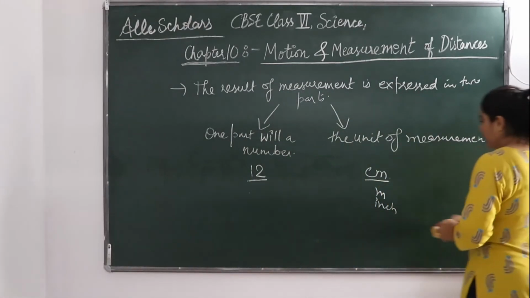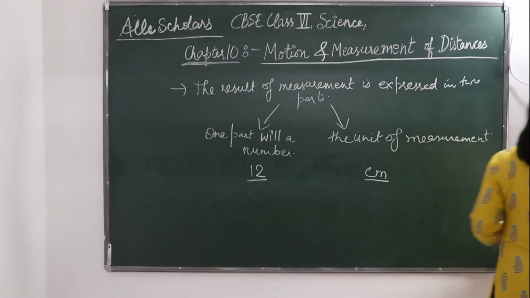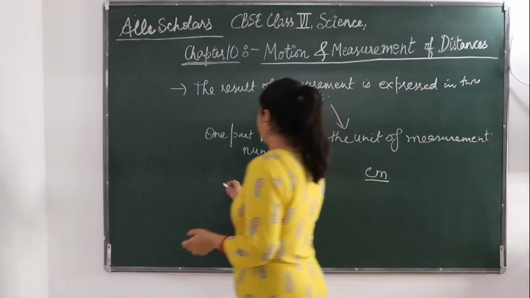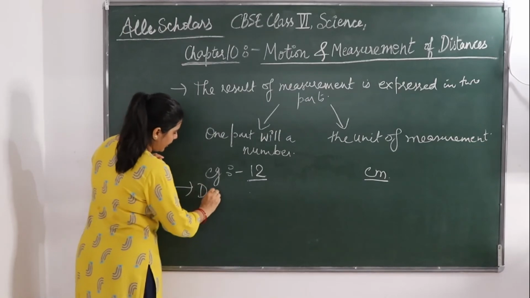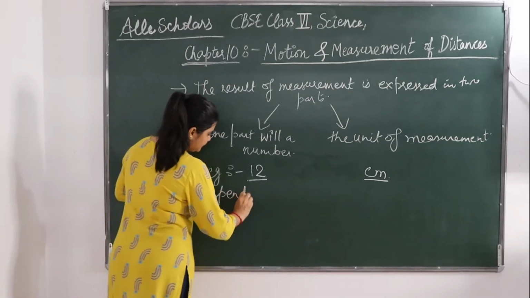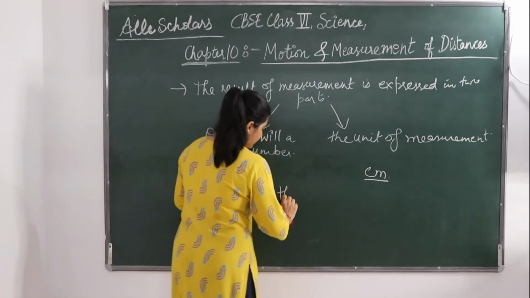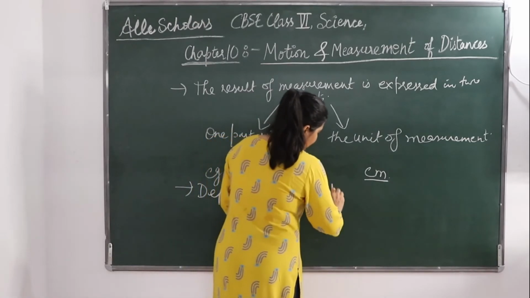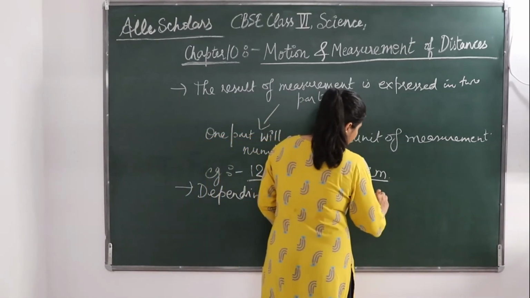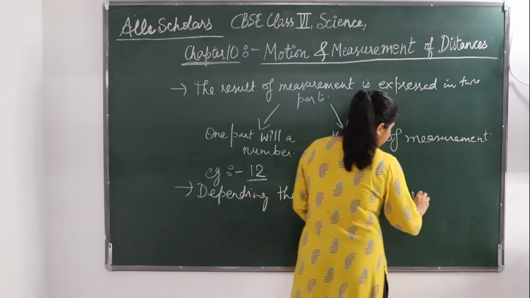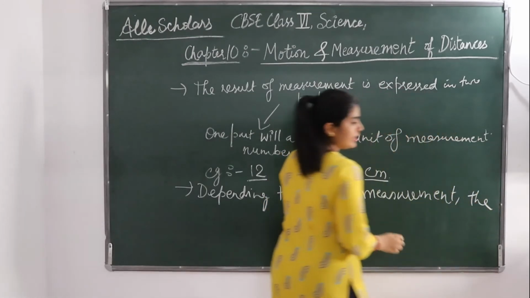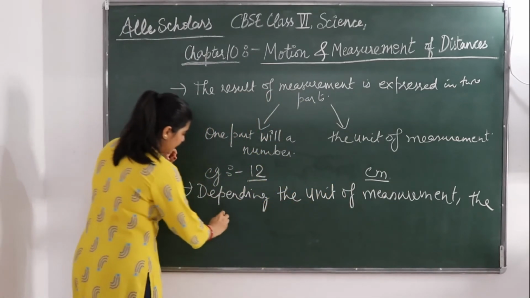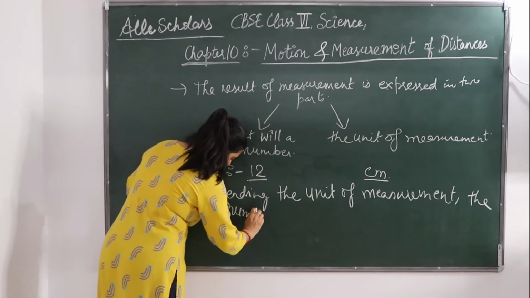So the number will change according to the unit of measurement.